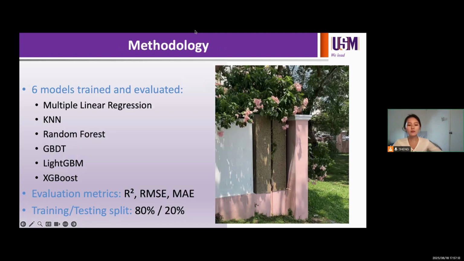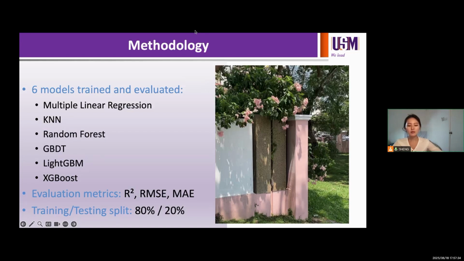We tested 6 different models: 1. Multiple linear regression, 2. K-nearest neighbors, 3. Random forest, 4. GBDT, 5. LightGBM, 6. XGBoost. We split the data 80% for training and 20% for testing.